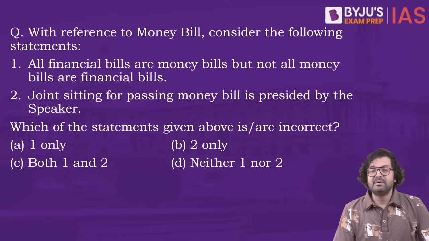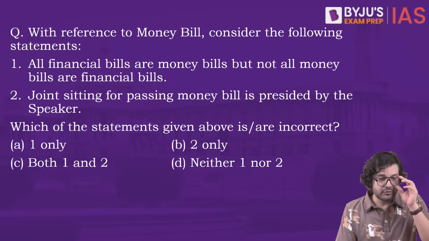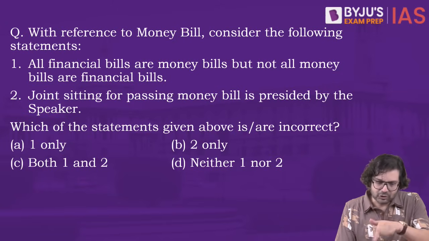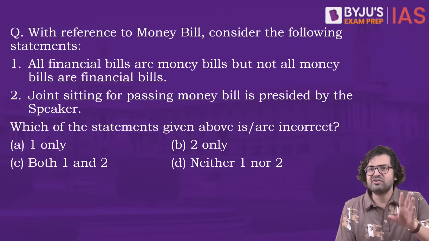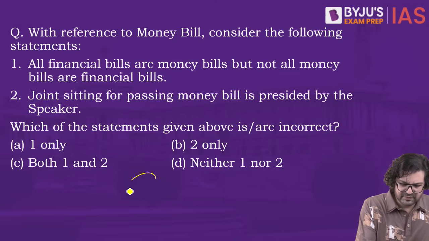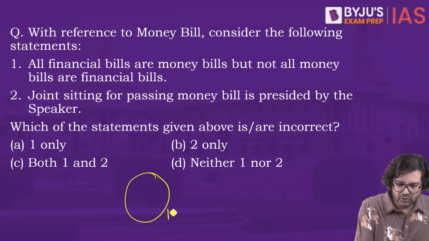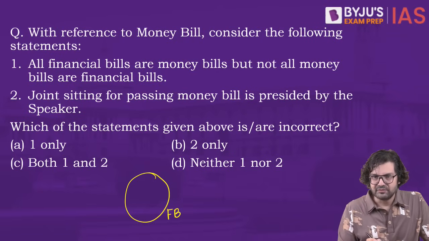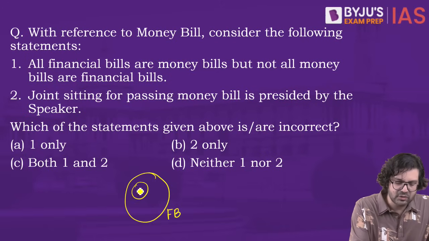Next question. With reference to money bill, one more question on money bill. Consider the following statements. All financial bills are money bills, but not all money bills are financial bills. Let's draw a Venn diagram. So if this is where you have all the financial bills, money bills are a type of financial bills, right? So it would be somewhat like this.